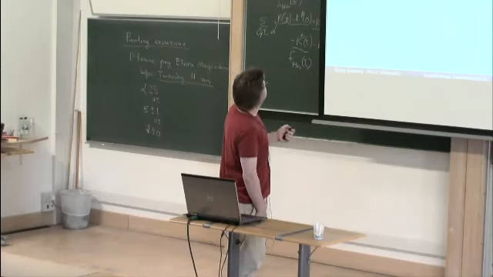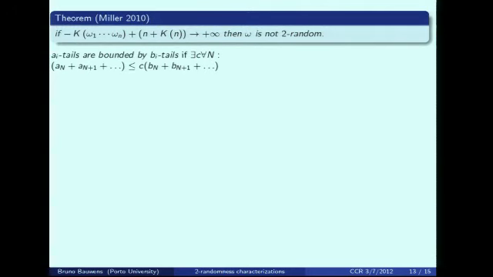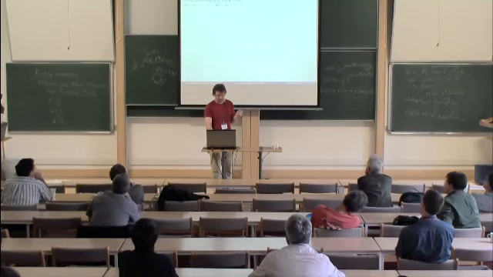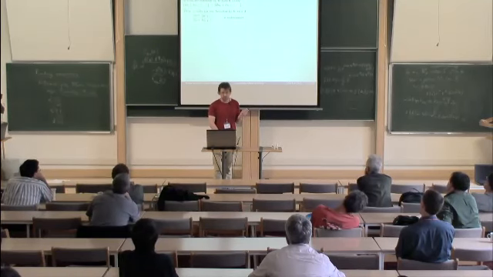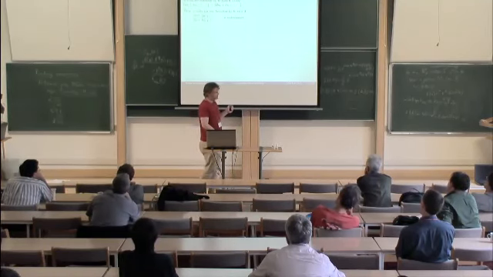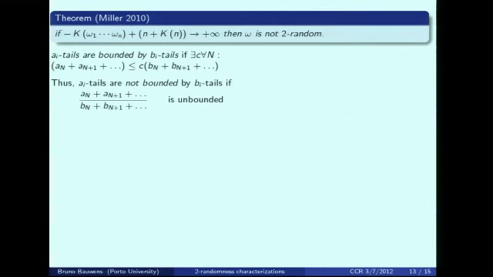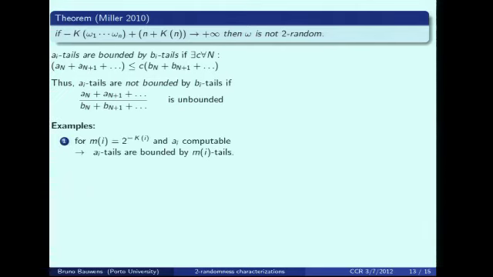Miller says if this tends to infinity, then omega is not two random. So that's the negation of the statement. So we introduce some definition. We say A tails for two sequences A and B that converge. We say A tails are bounded by B tails if there exists some C, such that for all n, the tails starting at n are smaller than C times the tails starting at n of B. So the reverse is A tails are not bounded by B tails if this ratio is unbounded.